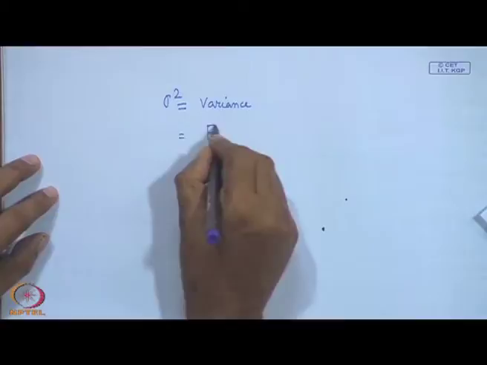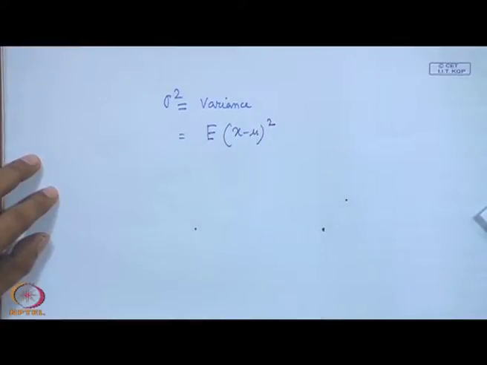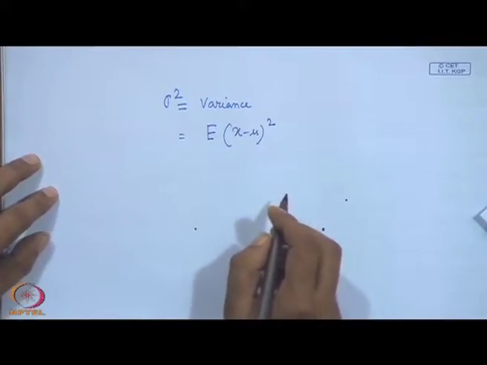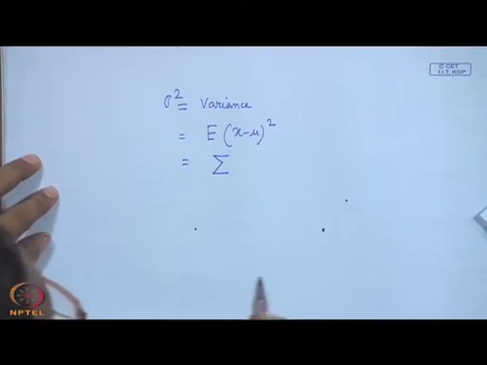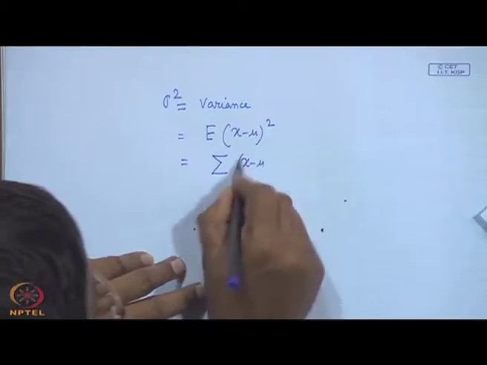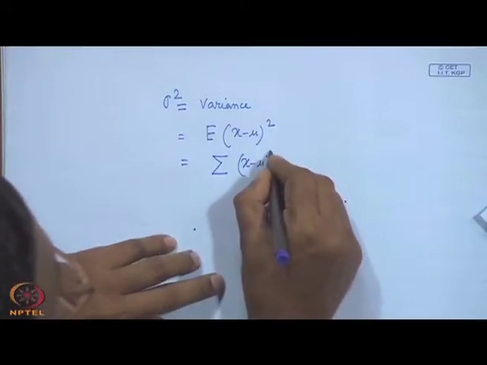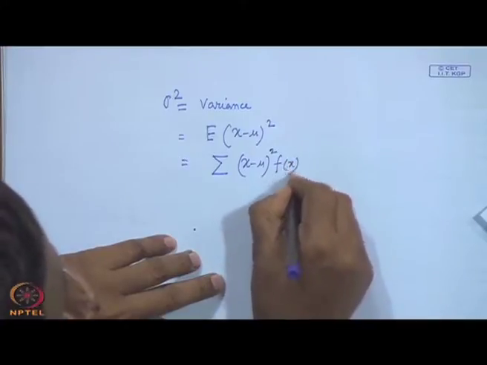Variance is expected value of x minus mu whole square. So, for this discrete case, you will write x minus mu whole square f x,